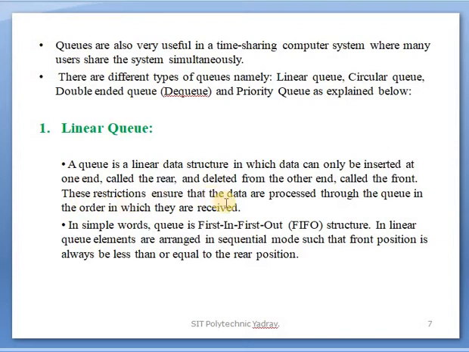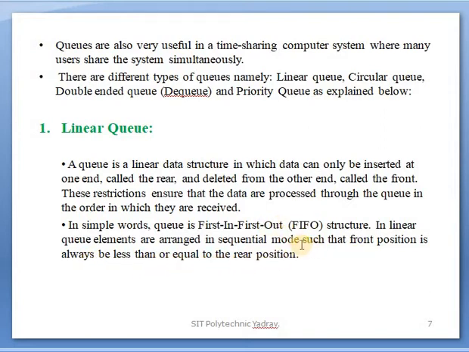These restrictions ensure that the data are processed through the queue in the order in which they are received. So the order is defined by the operations, that is, addition and deletion. In simple words, queue is a first in first out, that is FIFO, structure. Clear that? In a linear queue, elements are arranged in a sequential mode such that the front position is always less than or equal to the rear position.